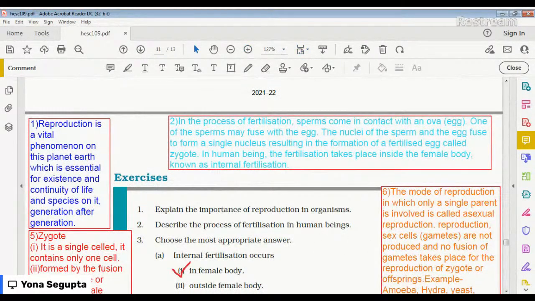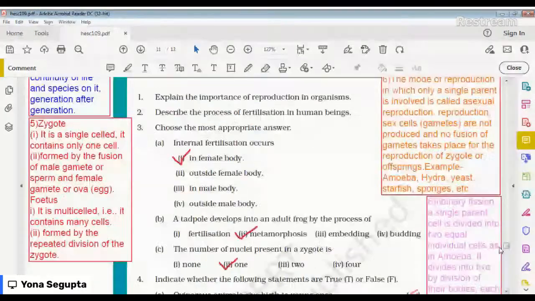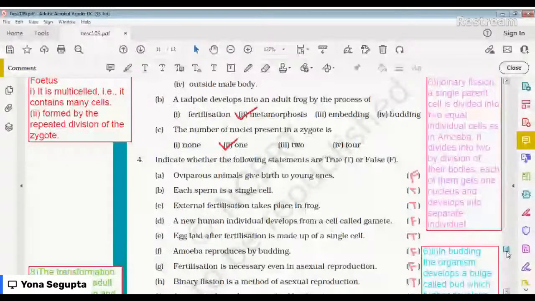Okay, it is good. Okay, so see my cursor. The blue part is question number 1: explain the importance of reproduction in organisms. Next, this light blue color number 2 is the process of fertilization in human beings. Then we directly come to number 3. Choose the correct option. The tick marks are the chosen correct options. Next is number 4. This is true and false.